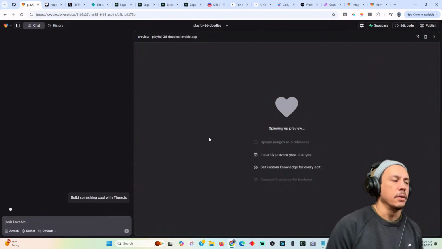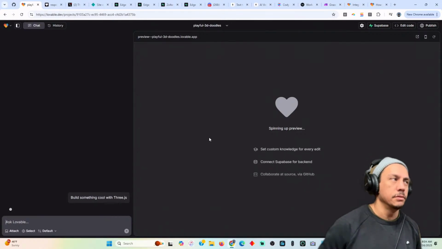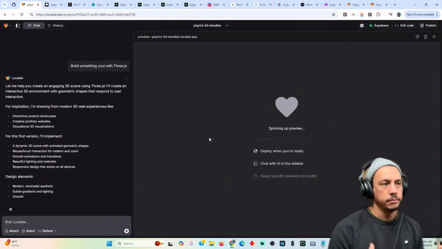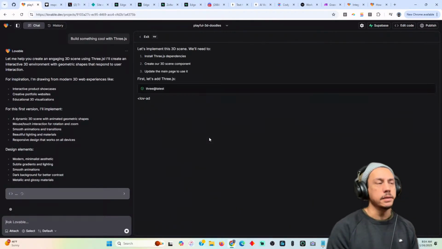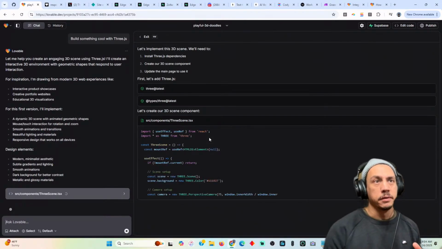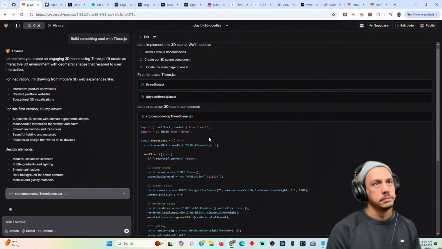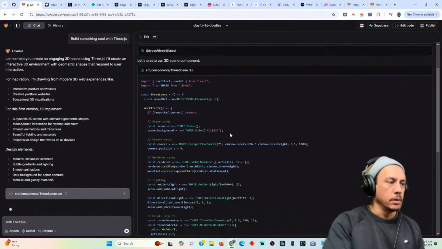If you're not familiar with Lovable, how it works is you type a prompt and describe what you want it to do, and then it will build it right in front of you, right in front of your very eyes. So I took the prompt literally from the Three.js integration page on Lovable. Okay, and so it should do something.